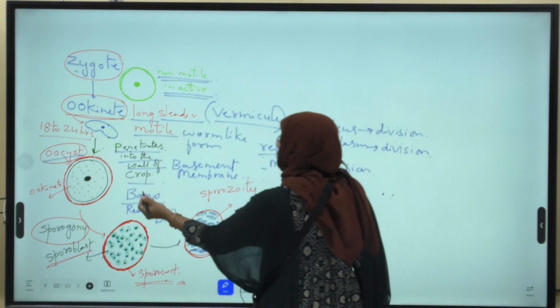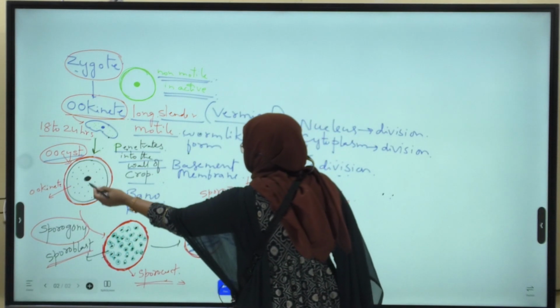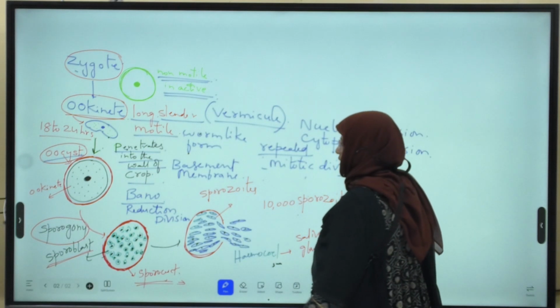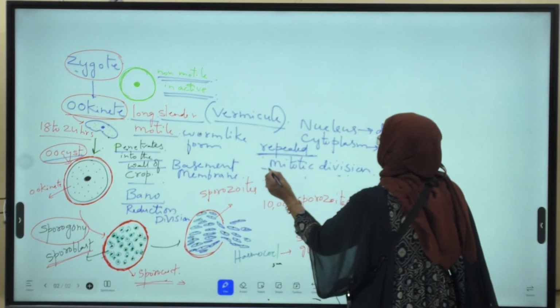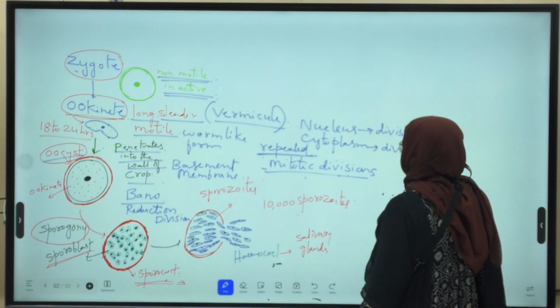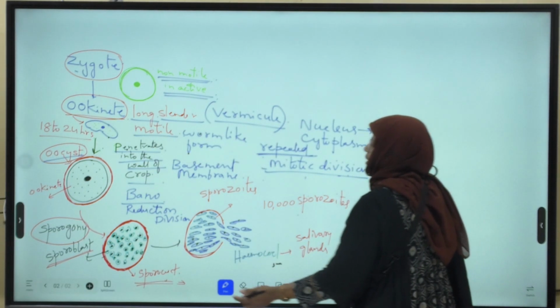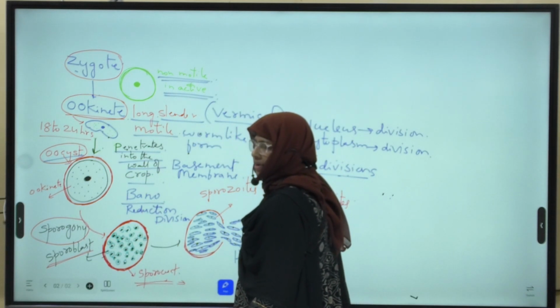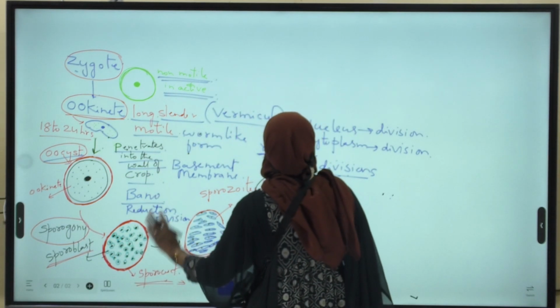First, according to Bono, the nucleus of the oocyst first undergoes reduction division or meiotic division. Later, it undergoes repeated mitotic divisions, due to which many nuclear bits, or many daughter nuclei, are formed.